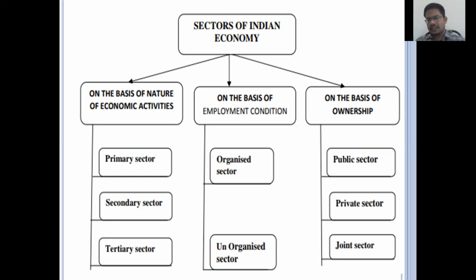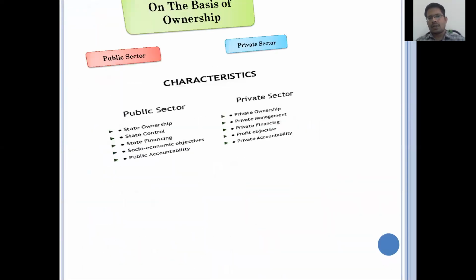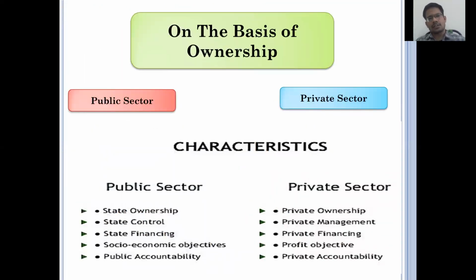Let us try to discuss based on the ownership. There are three types on your screen. We are observing two sectors, that is the public sector and private sector. Public sector is nothing but the government sector. The government sector is called, in another form, the public sector. And the private sector is for the private people.